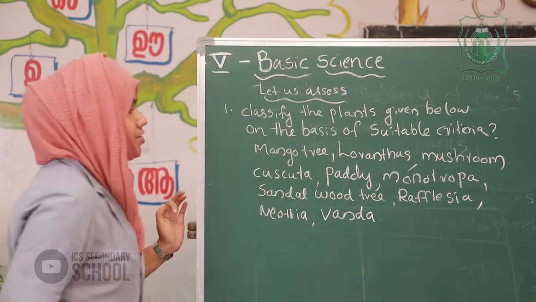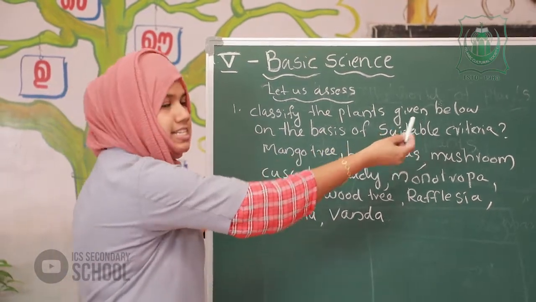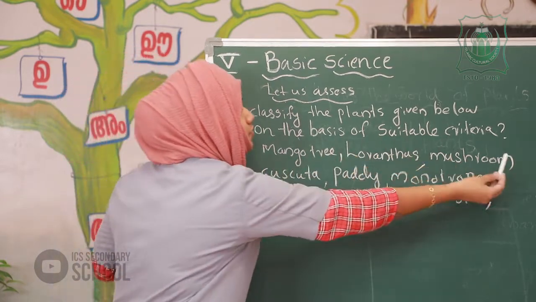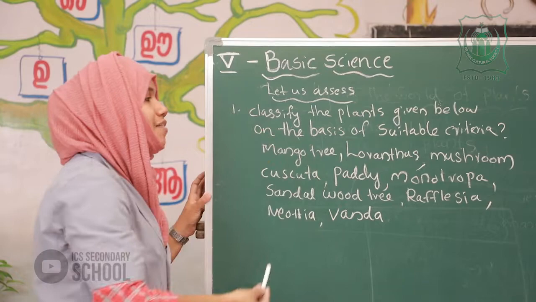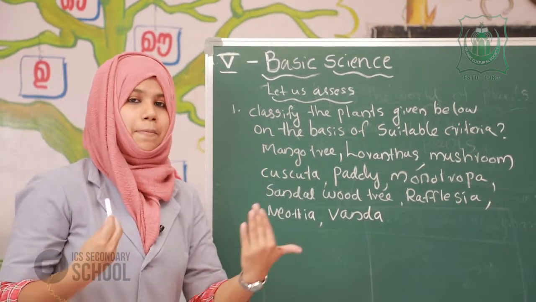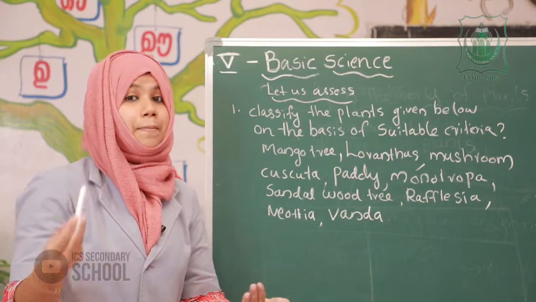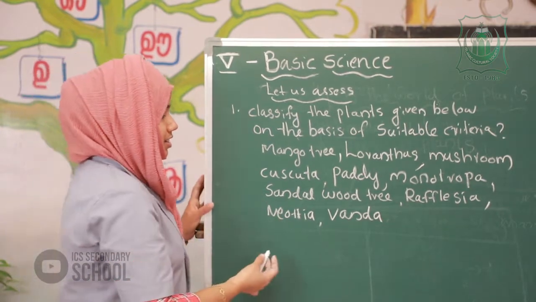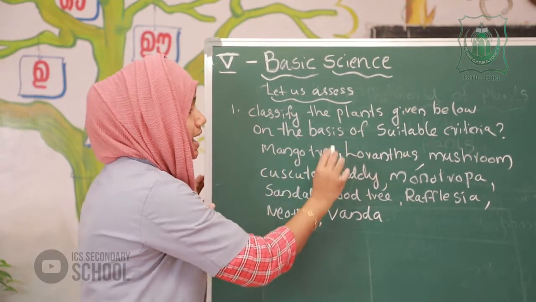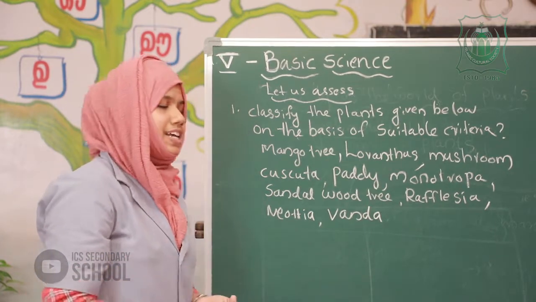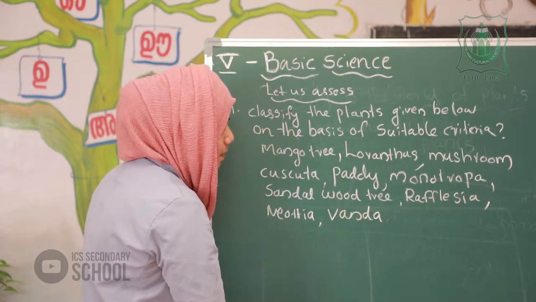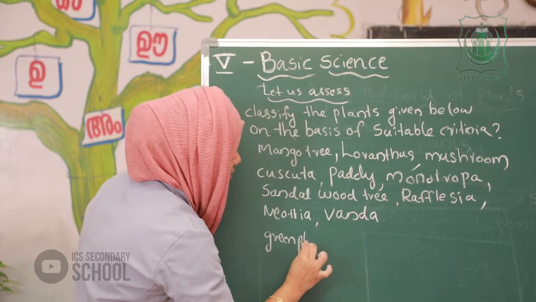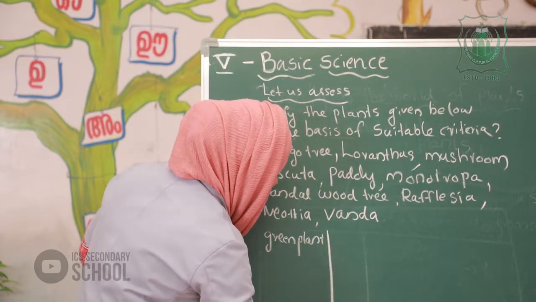So, your first question is classify the plants given below on the basis of suitable criteria. There are different kinds of plants given below. You have to classify with suitable criteria, which means all the plants come under different categories. I will give a simple example: the mango tree is a green plant, so it comes under the group green plant. You have to write it. I just tell you the hints.